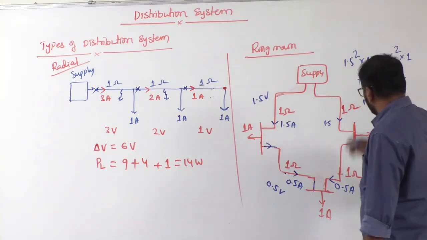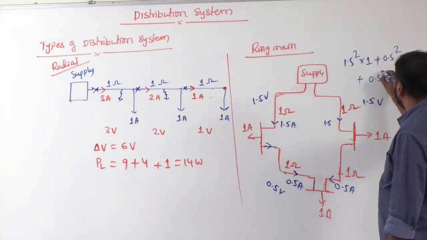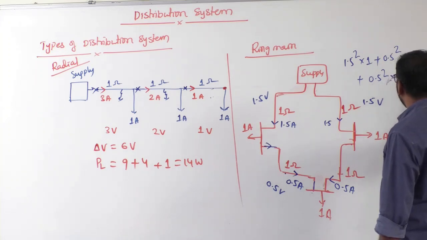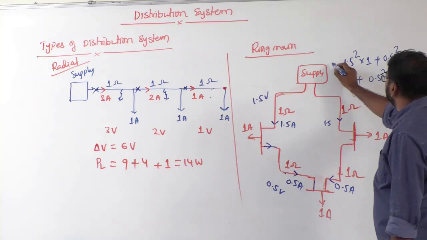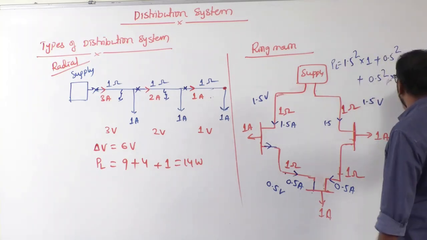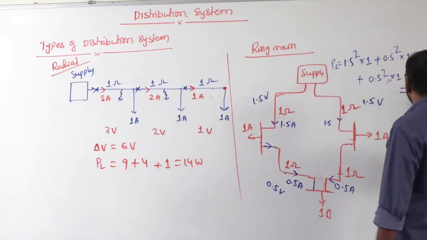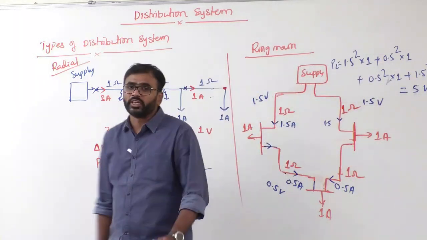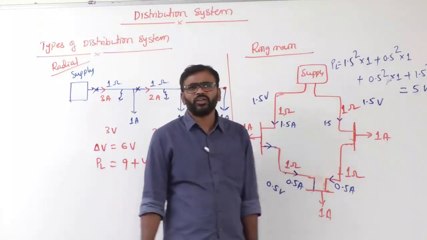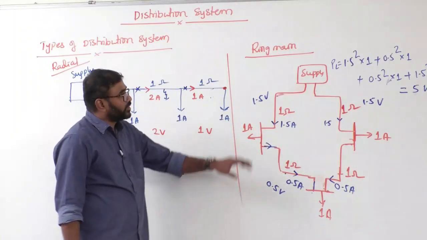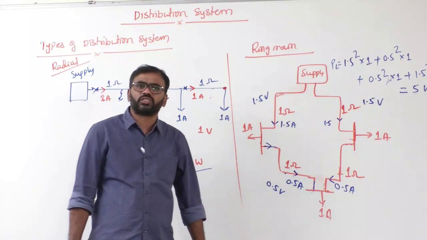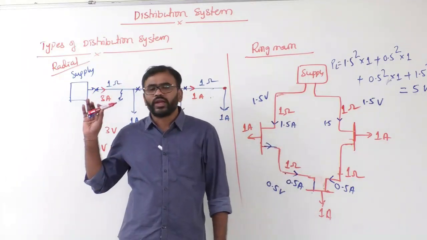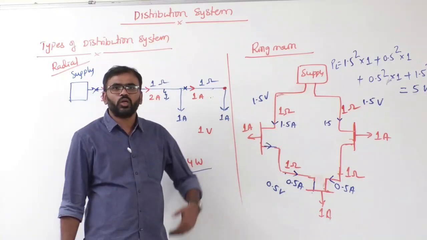1 plus 0.5 square into what? 1 plus 1.5 square into what? 1. So this is the power loss here. If I solve this, we get 5 watts. But check here, how much is the power loss? Total power loss 14 watts. But here, 5 watts. What you can understand from here, sir, is that in case of ring main distribution system, definitely power loss is less, but radial distribution system power loss is more.